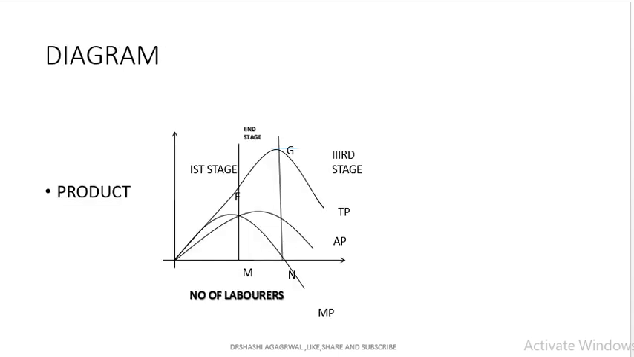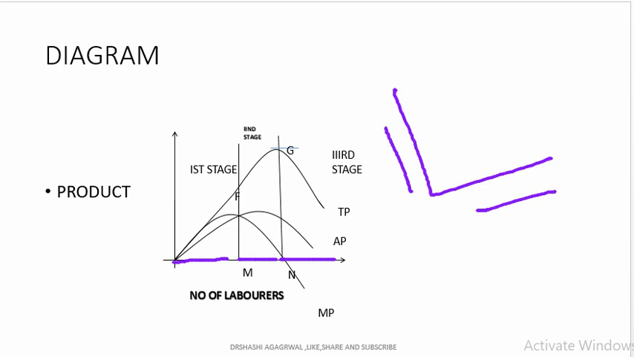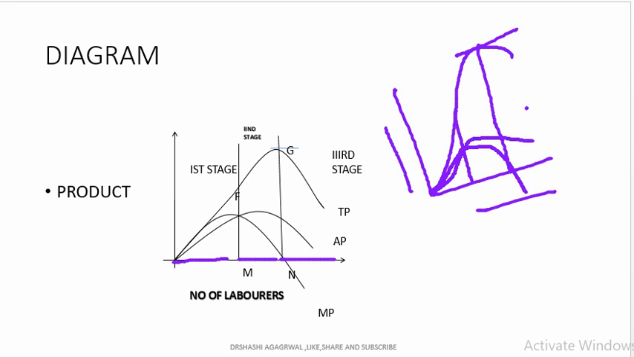So this is the diagram. This is the first stage, this is the second stage, and this is the third stage. Here we take the number of labor, here we take the product. So this is our total product. Here it becomes the maximum. This is the second stage, this is the first stage, and this is the third stage. Here this is the MP. So this is the AP. In this manner we are going to draw this.